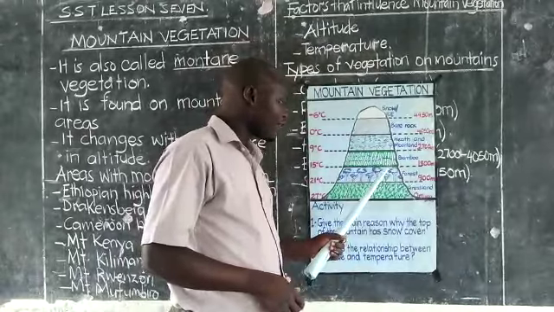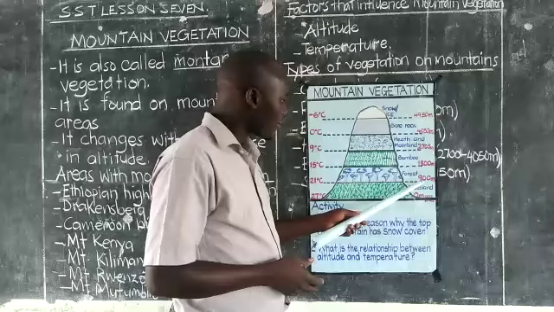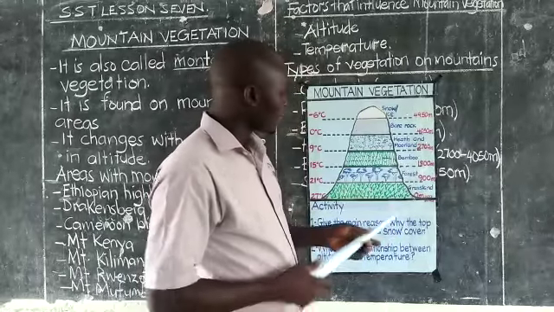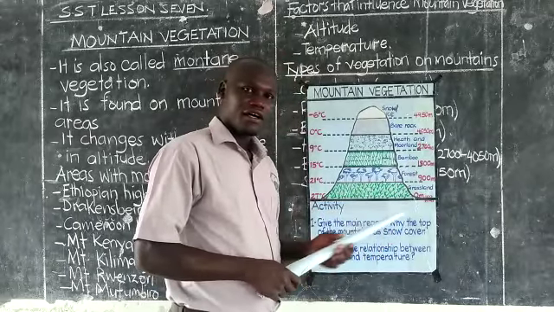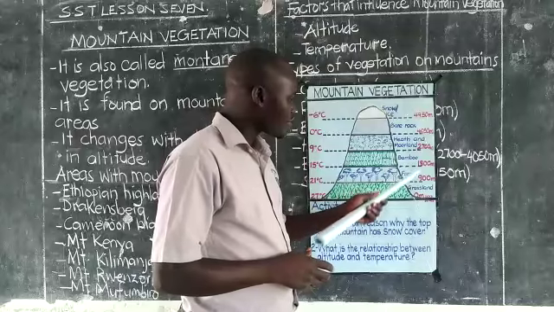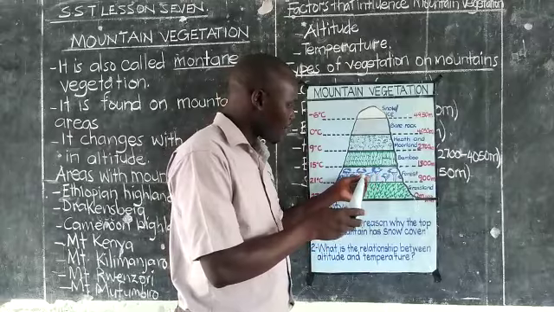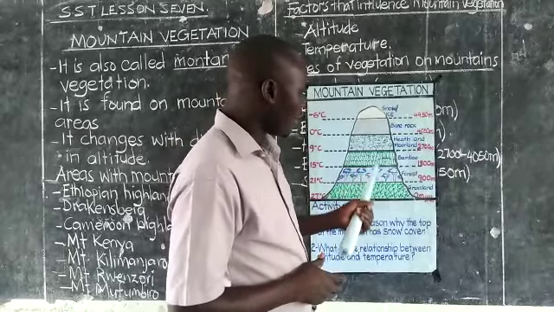Then we have the rainforest, which is from 900 meters to 1,800 meters. The rainforest is good, and it is where some of the economic activities like lumbering can also be done.